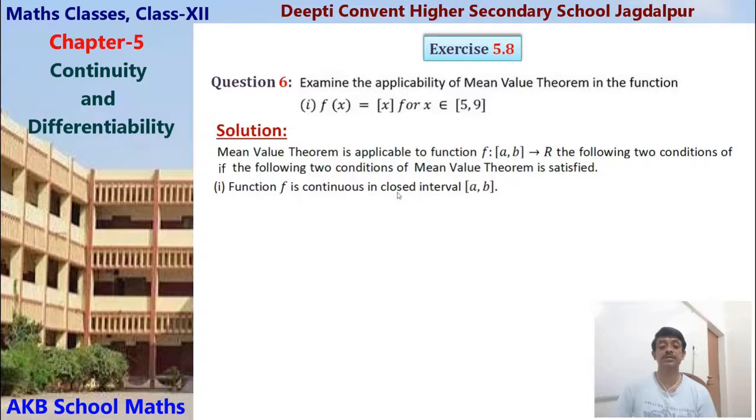First, f is continuous in the closed interval [a, b], and f is differentiable in the open interval (a, b). If these two conditions are satisfied, then the mean value theorem can be applied.